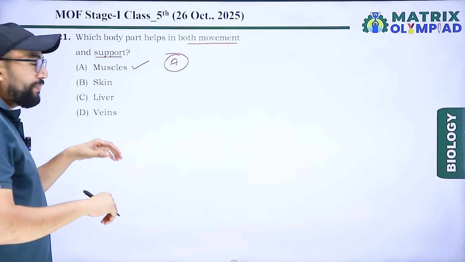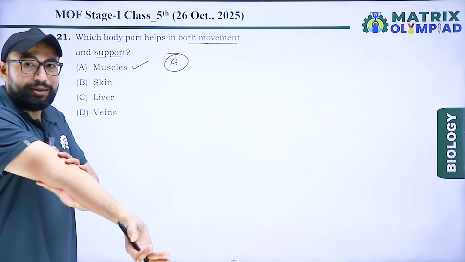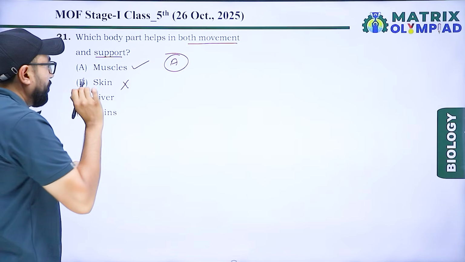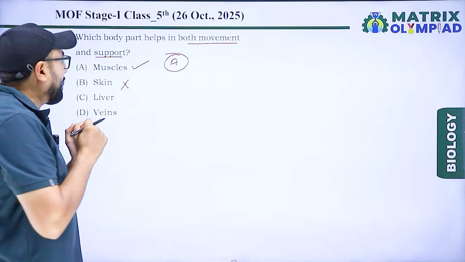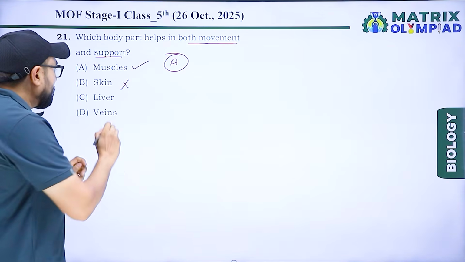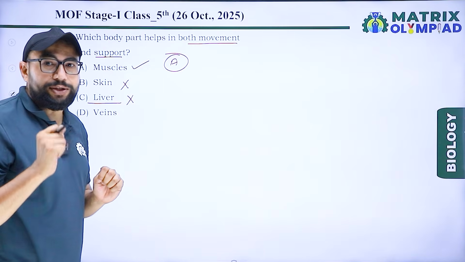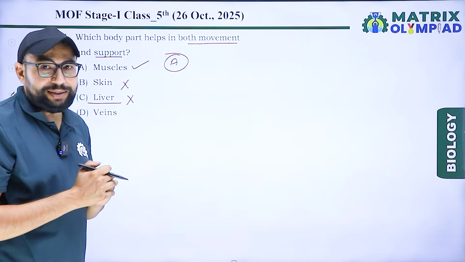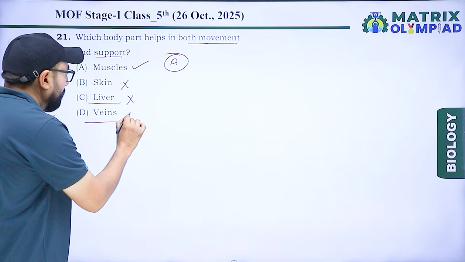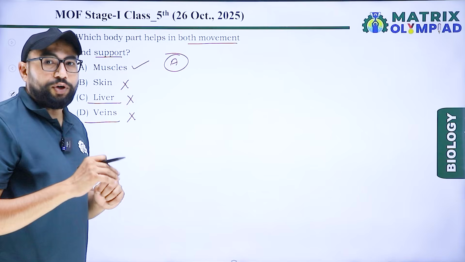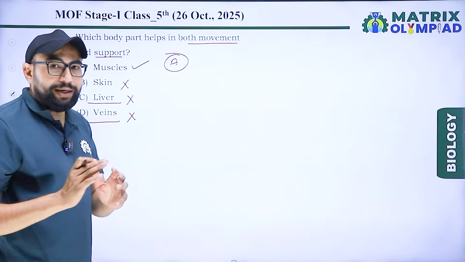And another, skin. Skin is a covering and prevents foreign particles. That does not participate in movement and support. Next, liver. Liver is an organ and releases bile juice in the digestive system. Next, vein. Vein is a transport system for blood. So our right answer is option A.